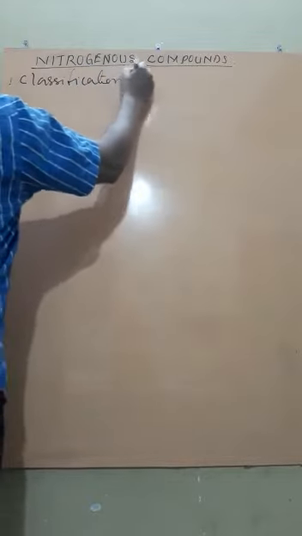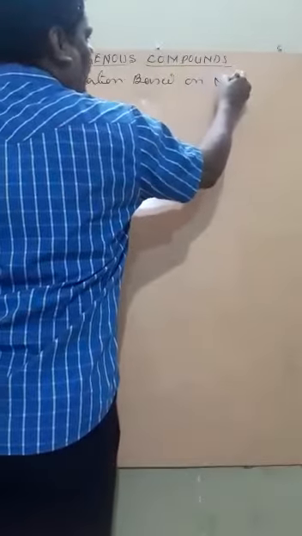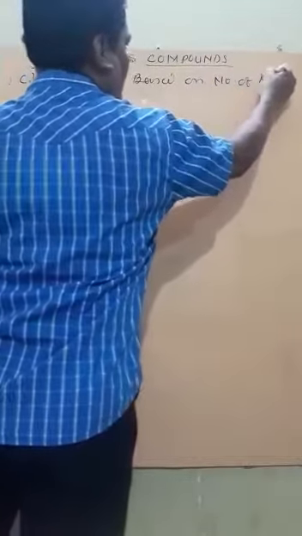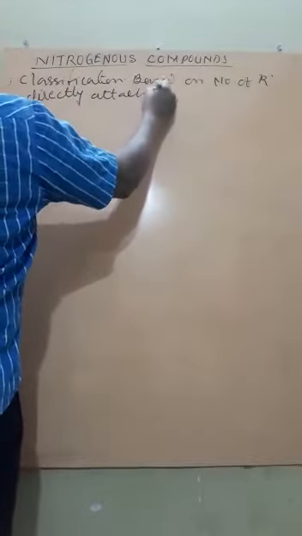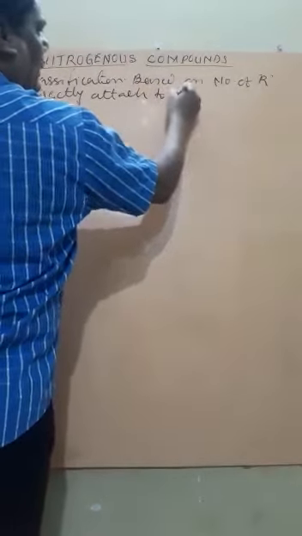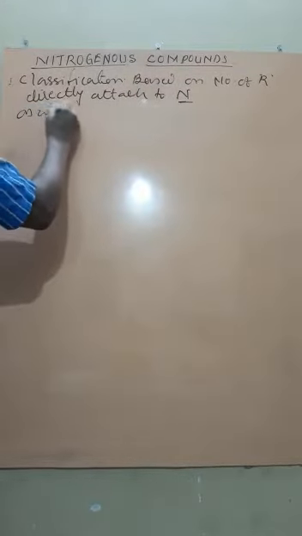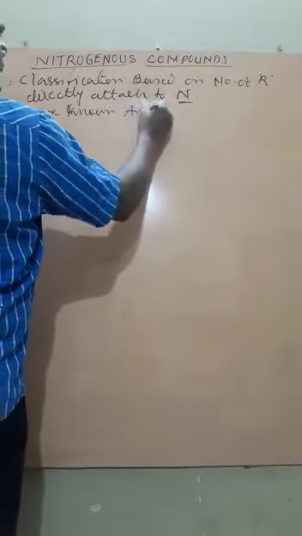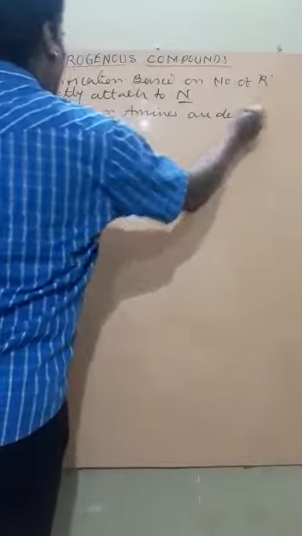Classification, based on the number of R directly attached to N, that is, nitrogen. As we know, amines are derived from ammonia.